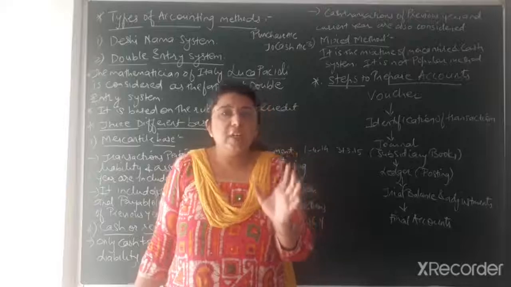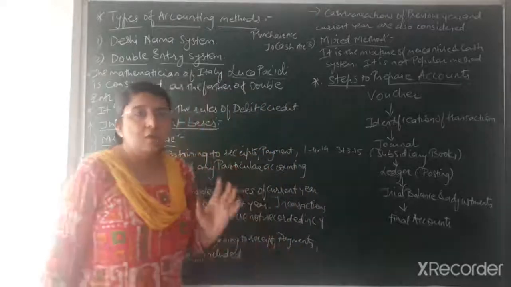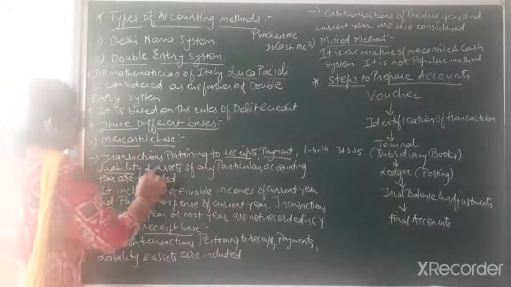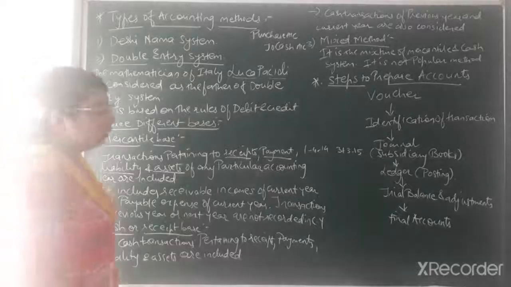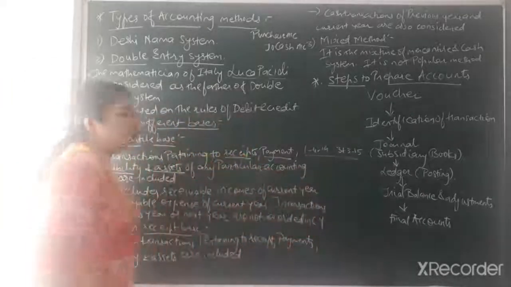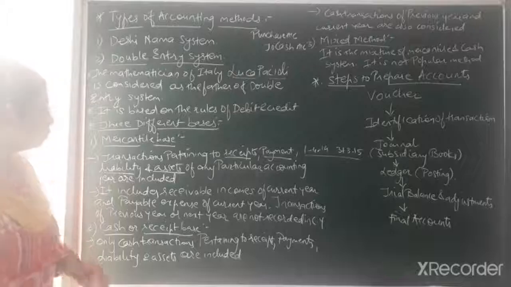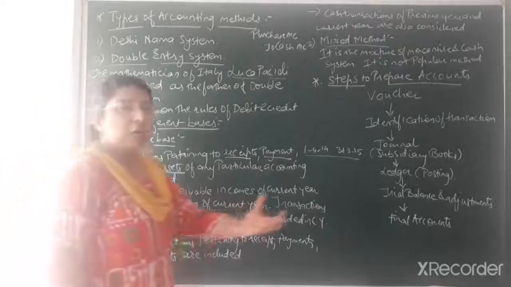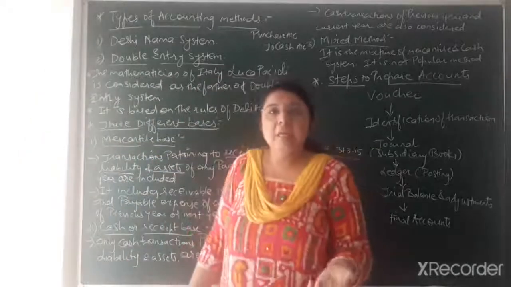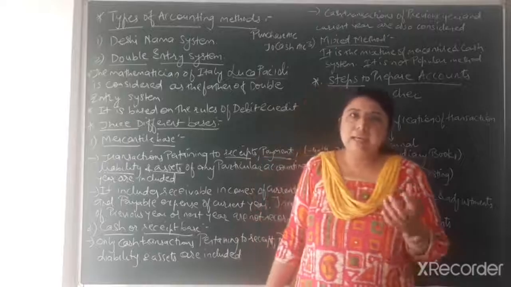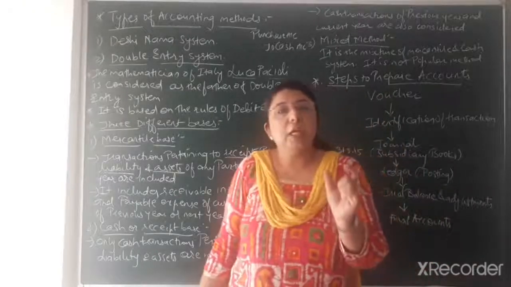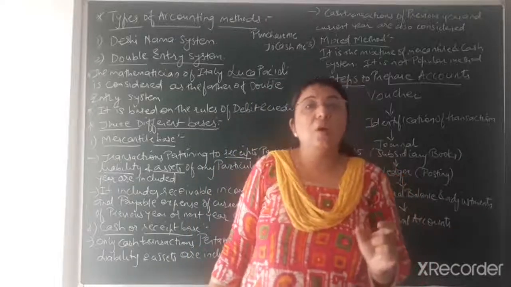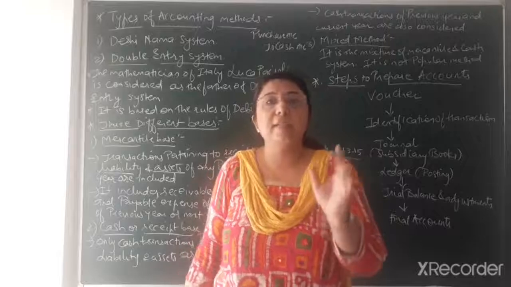So again, receipts, payments, liabilities and assets of any particular accounting year are included. Suppose I have taken the accounting year of 1st April 2014 to 31st March 2015. It means transactions of any kind of receipt, payment, liability or assets made during a particular accounting year are recorded in the books of accounts as per mercantile base or mercantile system.